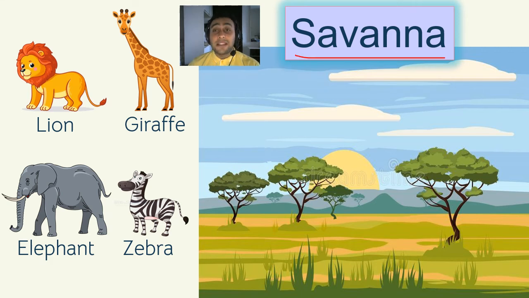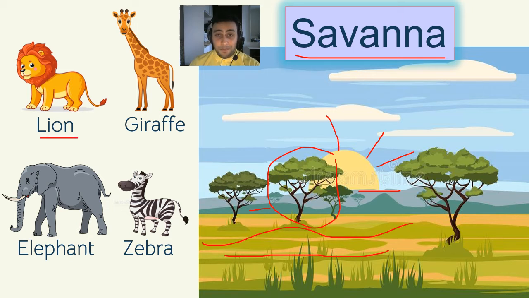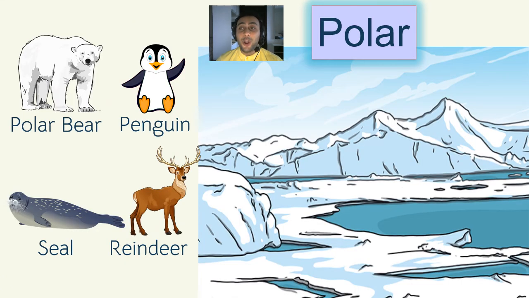Savanna. Savanna has trees, but they are far from each other. It has grass, lots of grass, and it's very hot. So you can find these animals in savanna. Lion, giraffe, elephant, zebra. Now again, you can find these animals in other habitats like elephant. In Thailand, you don't have savanna. You have forest. And you have elephant in the forest. All right, the next one.